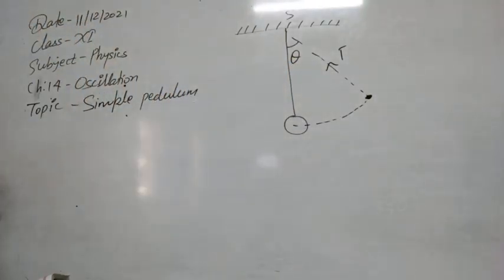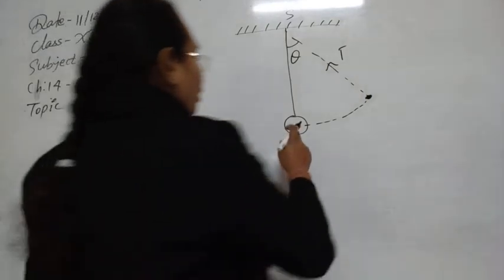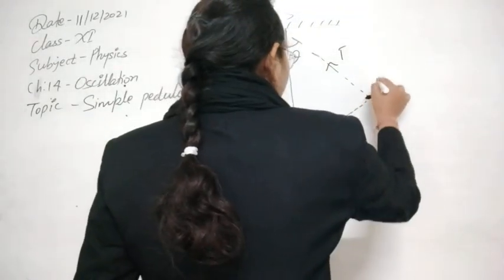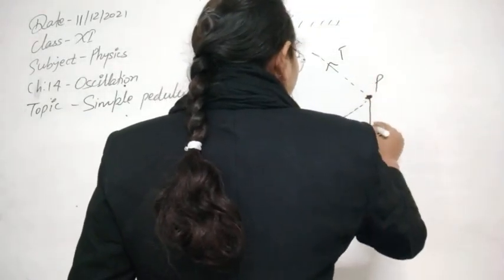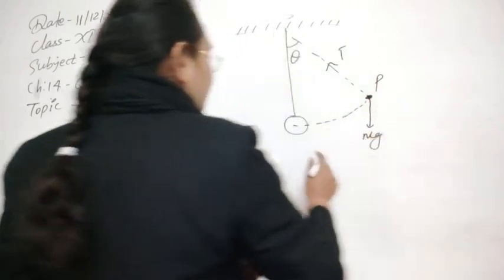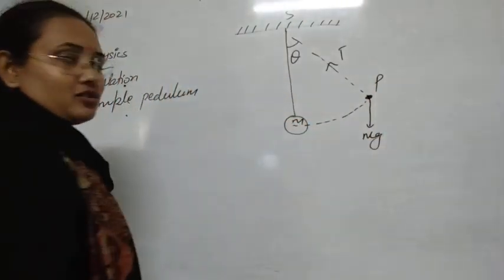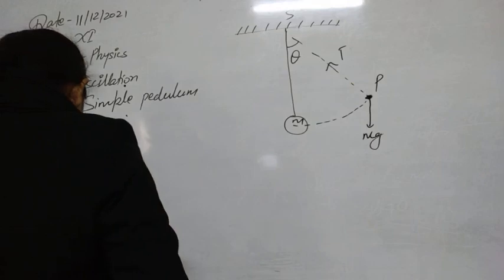And here the weight of the body, when it comes to this extreme position P, will obviously act in the downward direction, if m is the mass of this bob.